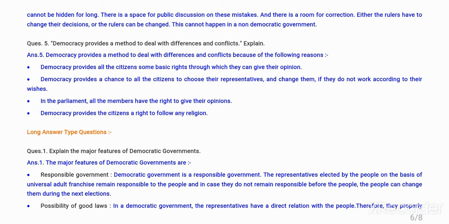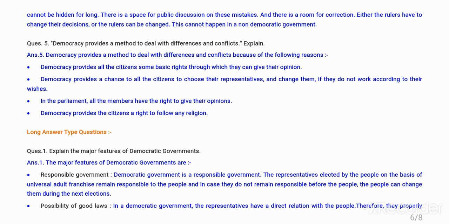There is a space for public discussion on these mistakes, and there is room for correction also. Either the rulers have to change their decisions or the rulers can be changed. This cannot happen in a non-democratic government. So democracy is better than other forms of government because it has room for correcting its mistakes.